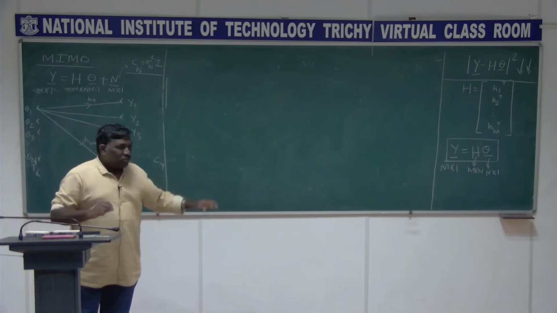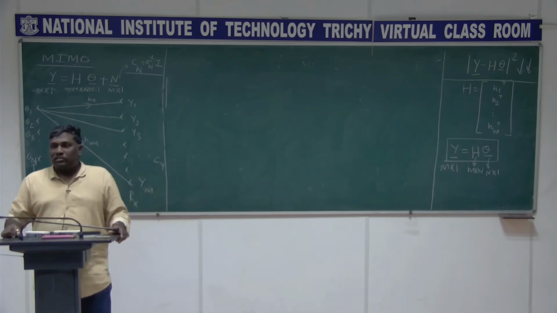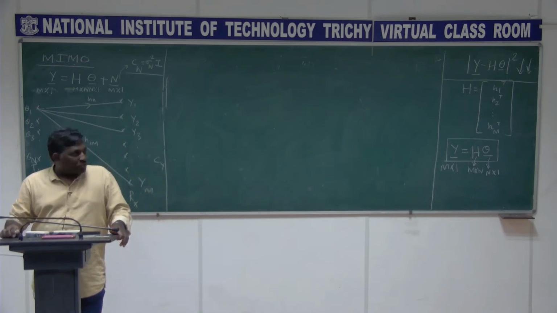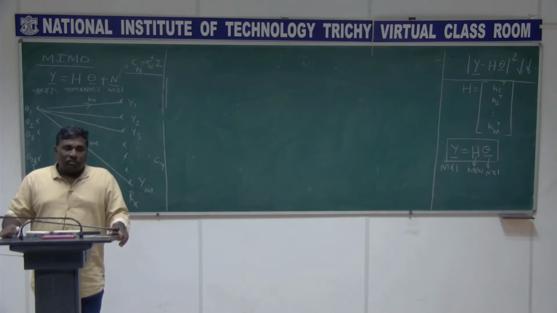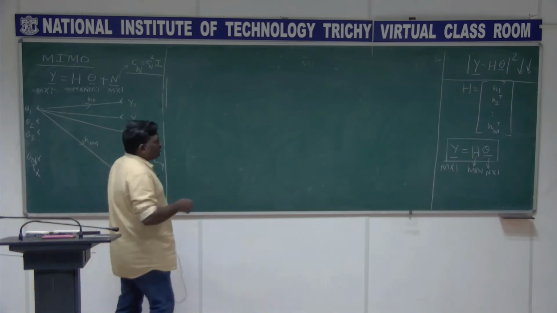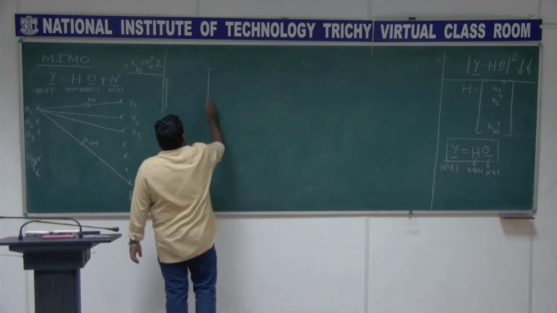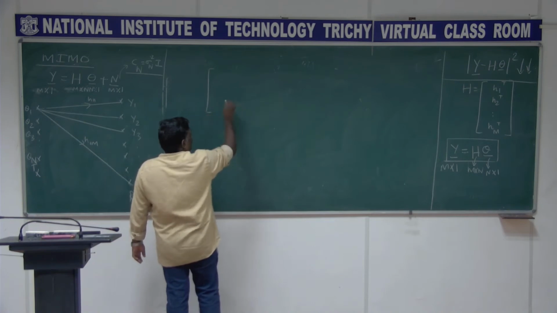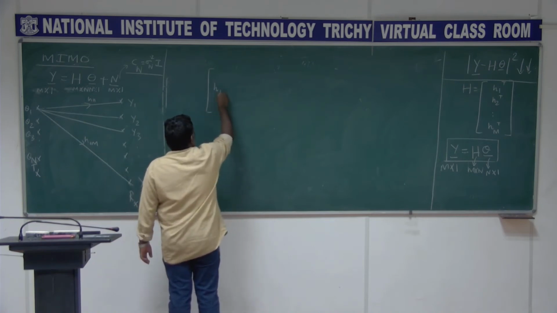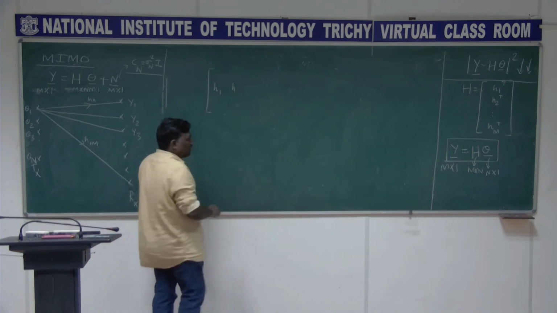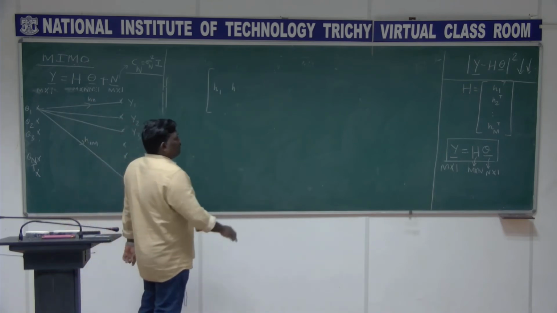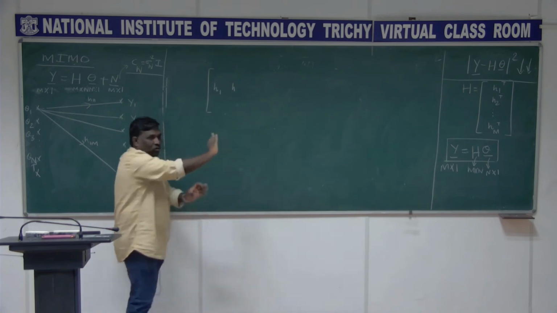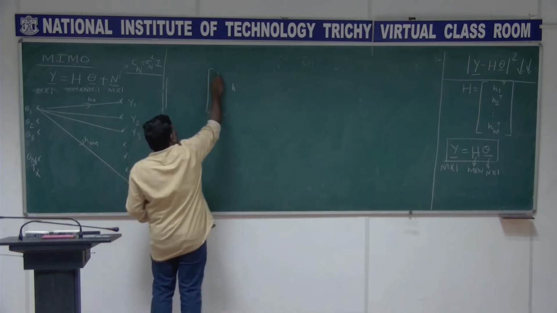Now coming back to the original track, we need to solve y equal to h theta, but h is m cross n. It is not a square matrix, so there is no point in talking about the inverse. So how to solve this? Let me now consider h1. I am using the same notation h1, but you should not get confused. That h1 is different, that is over. Now I am using this one for the column-wise.